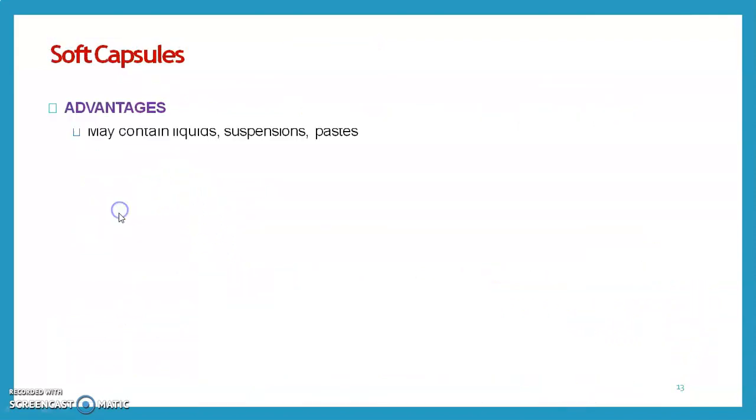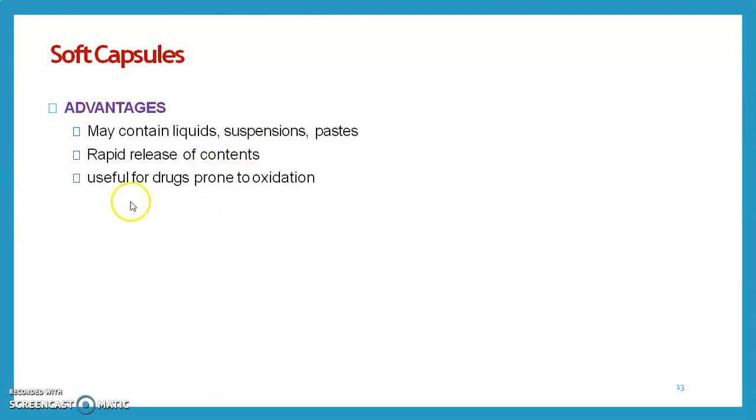Then we see the advantages of the soft capsule. It may contain liquid, suspension, paste. For the filling of liquid and semi-solid, we can prefer the soft gelatin capsule. Rapid release of the drug content. Useful for drugs prone to oxidation.